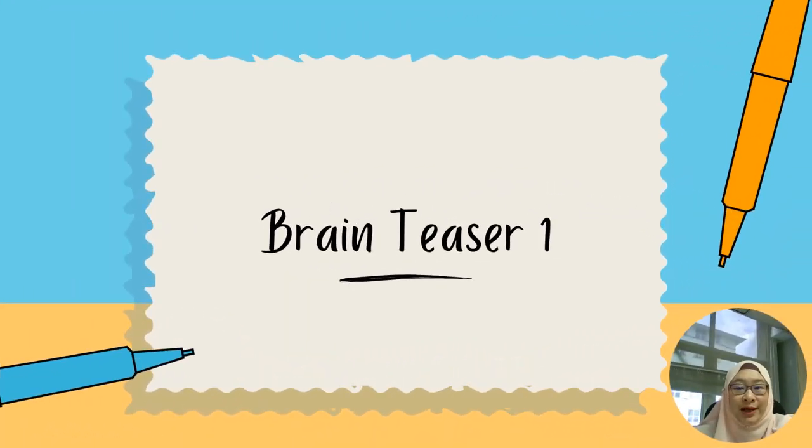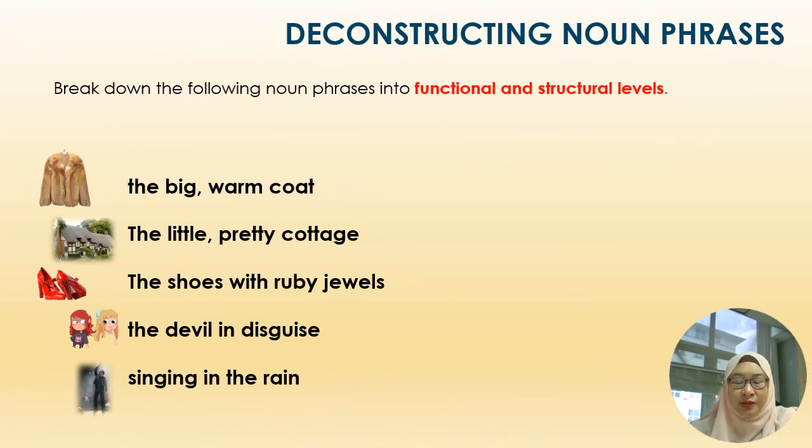Alright, based on what we have learned just now, we have reached our first brain teaser activity. We have learned that a phrase is formed according to functional and structural levels. I need all of you to take a look at these 5 sentences here and, on your own, try to break down these 5 noun phrases into their functional and structural levels. Some of these noun phrases can have the functional level broken into functional level 1 and functional level 2. So good luck.